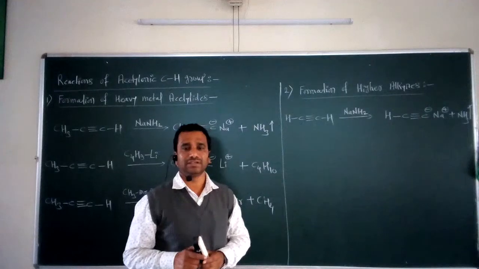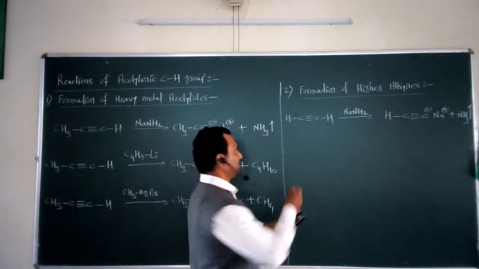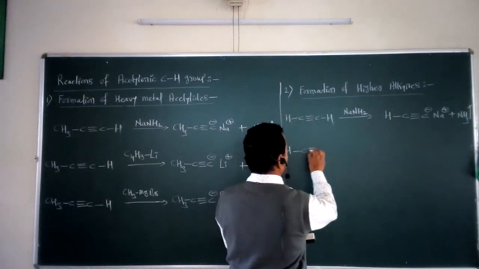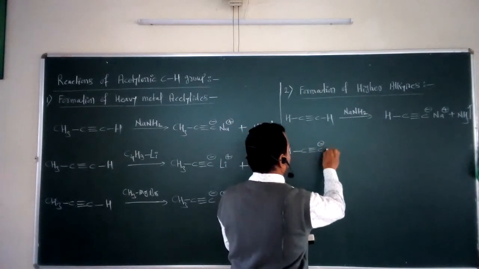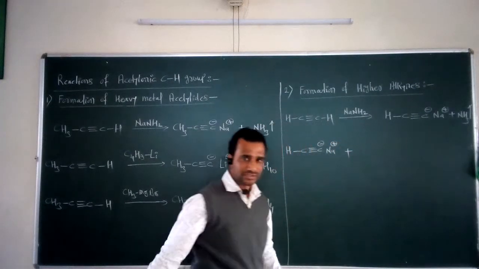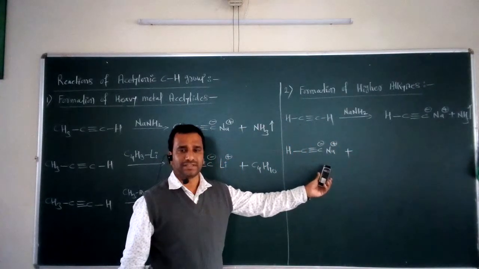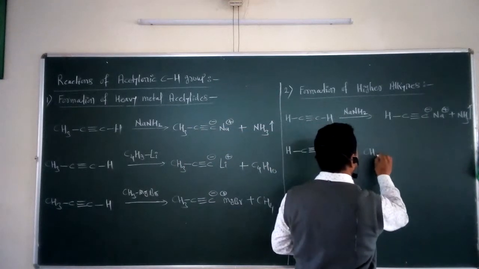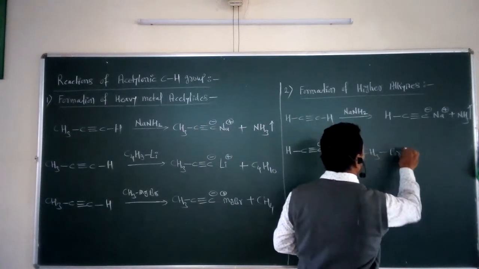Once this sodium acetylide is formed, it can be used for the formation of higher alkynes. So this sodium acetylide further reacts with a particular alkyl halide. We take the alkyl halide as methyl bromide.